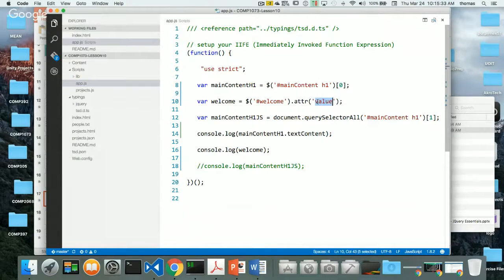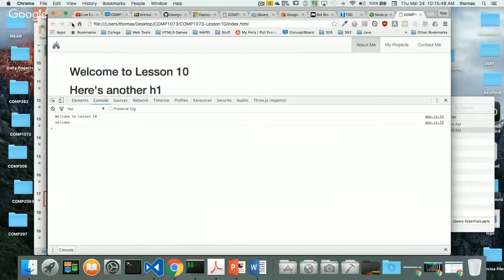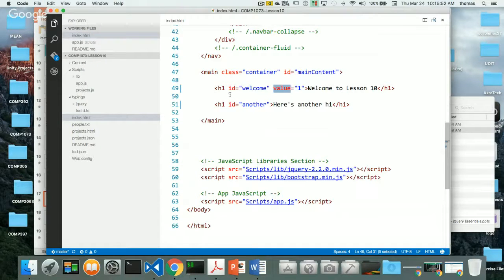What if I target the attribute ID, right? So I want to get the attribute ID, which is also an attribute of my index.html. So here's my index.html. Inside my h1 tag, I have an ID attribute and a value attribute. I should be able to get back welcome, yeah? Let's see if that works. So refresh, welcome. So I get welcome back as an attribute. So I can really target a lot of stuff with jQuery. That would be very hard to do, by the way. Much harder to do with JavaScript. It would be a couple lines.